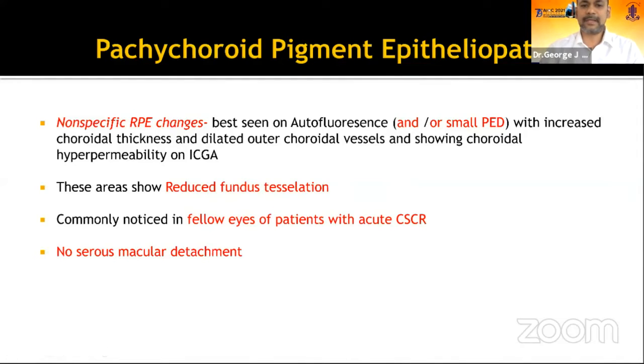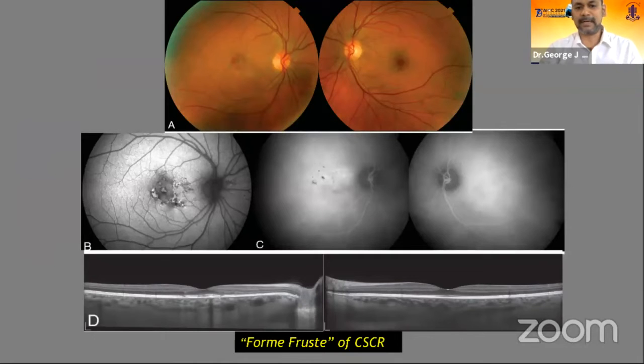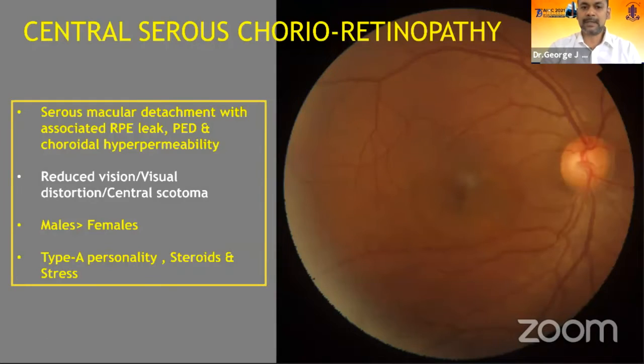So the first entity is a pachychoroid pigment epitheliopathy, PPE, and it is nothing but non-specific RPE changes associated sometimes with small serous pigment epithelial detachment, and it is best appreciated on fundus autofluorescence associated with ICG choroidal hyperpermeability, thick choroids, but there is no serous macular detachment. So it's considered to be a forme fruste of CSR and seen in the fellow eyes of CSR. The next entity is central serous chorioretinopathy, where there is a serous macular detachment associated with RPE leaks and pigment epithelial detachment, usually young males and type A personality.